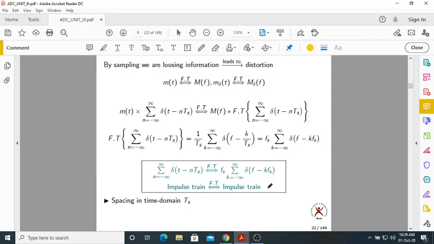So the nature of the impulse will never change. What do you mean by that? Suppose I ask you to draw the impulse train in the frequency domain. Yes, you can draw it. We have an impulse here, here, and here, at 0, Fs, minus Fs, and so on, along the frequency axis.